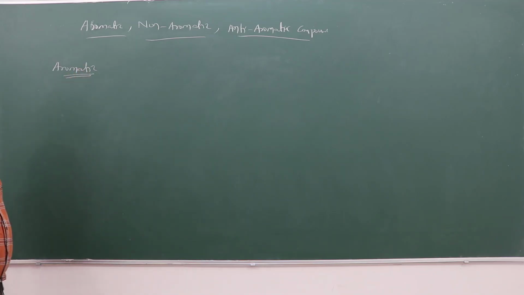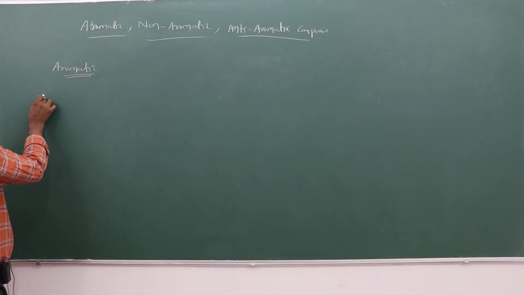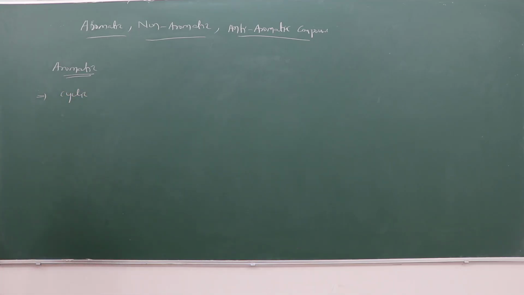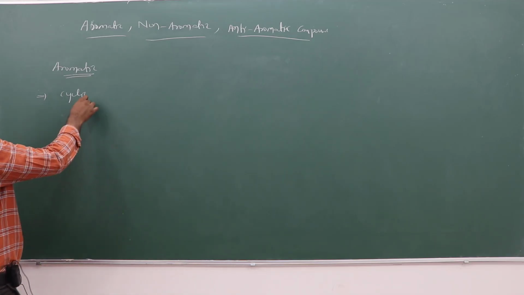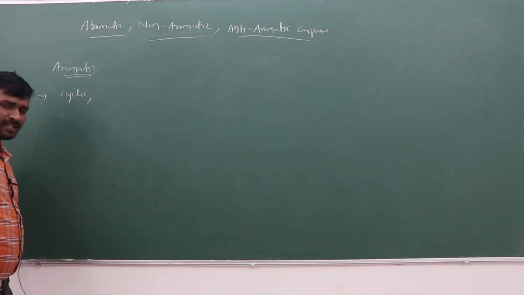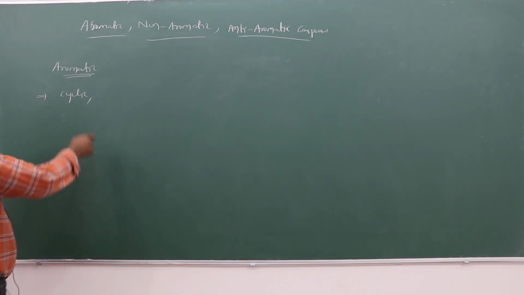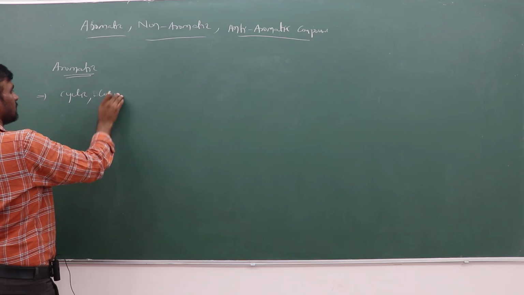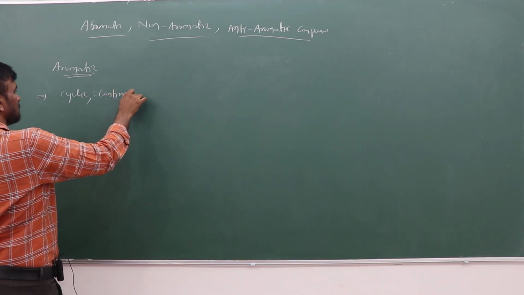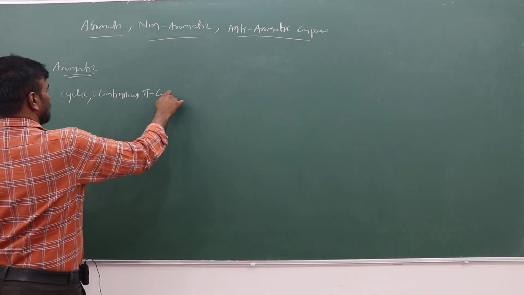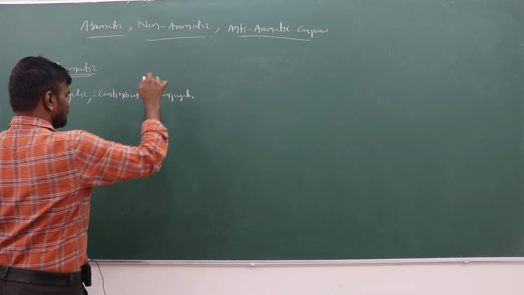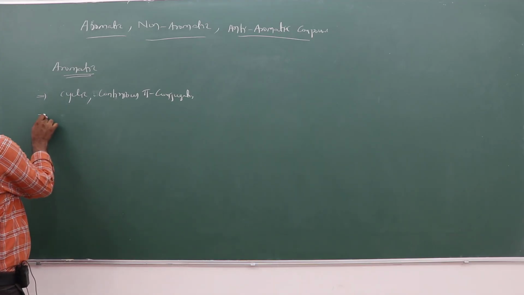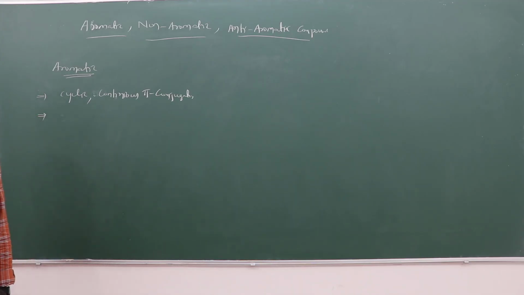If it is aromatic, a cyclic system is there. A cyclic system is compulsory. Cyclic with continuous pi conjugation.